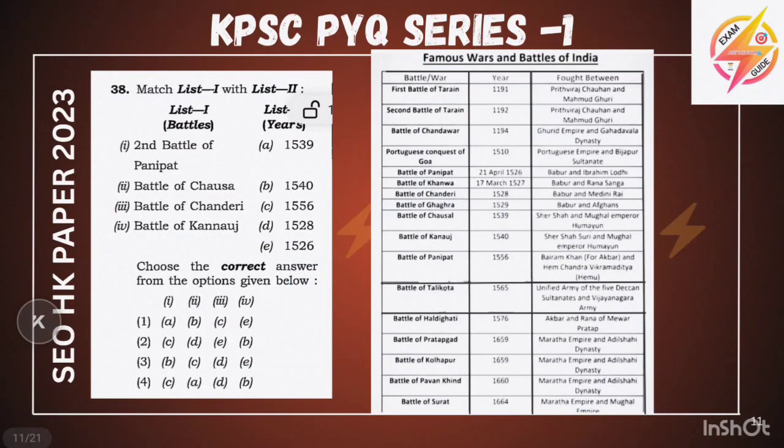It is simple. The first Battle of Tarain was in 1191 and the second in 1192. Simple to remember. Both were fought between Prithviraj Chauhan and Muhammad Ghori. And next we will see the Battle of Panipat, which is very important.